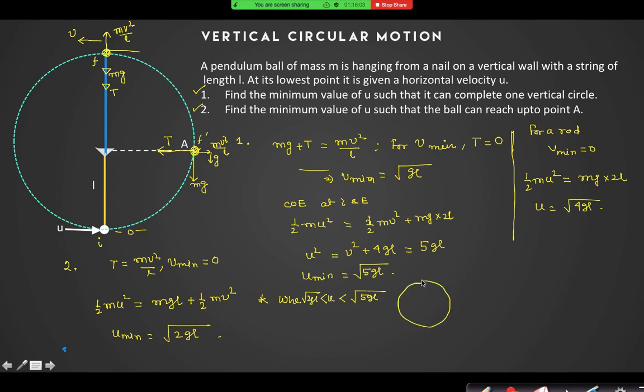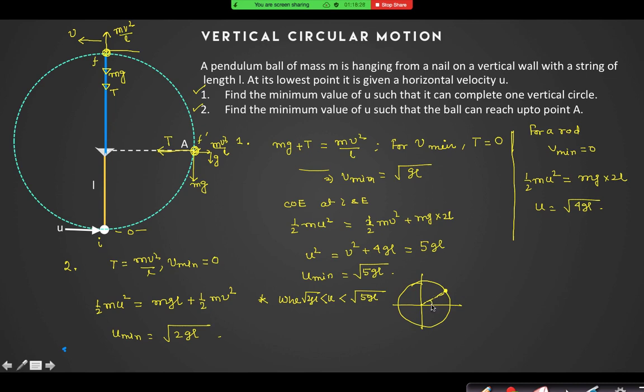Tell me, at its maximum point on the circle, what will be 0 first? The string will become slack. Yes, sir, the tension will become 0 first. Why?